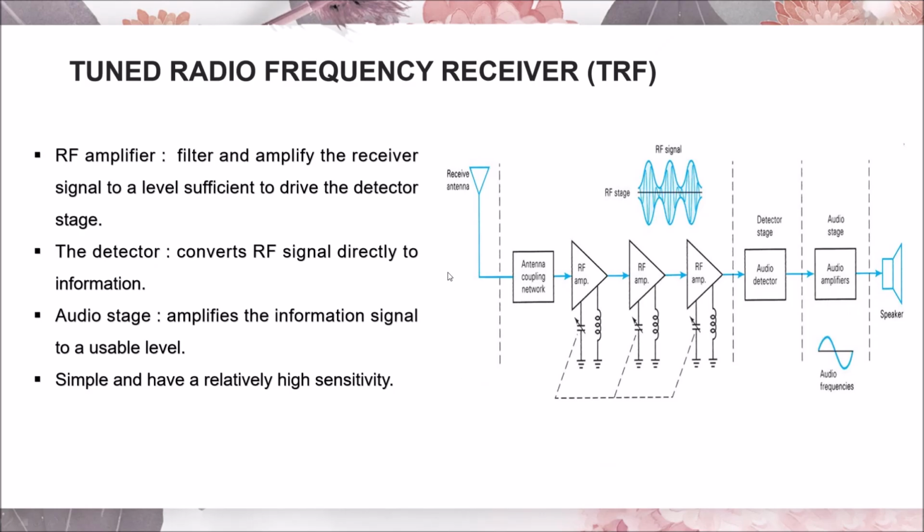Next, this is the figure of the tuned radio frequency receiver or TRF. As we can see, there are three stages, that is RF stage, detector stage, and audio stage. The RF amplifier is used to filter and amplify the received signal to a level sufficient to drive the detector stage. The detector converts the RF signal directly to information. The audio stage is used to amplify the information signal to a usable level. This is simple and has a relatively high sensitivity.